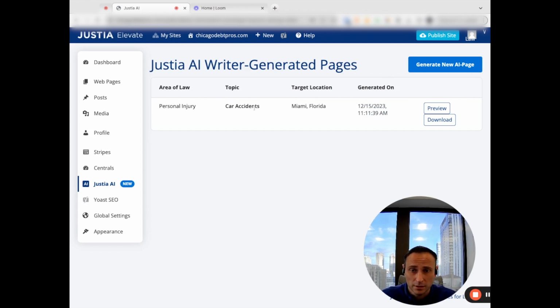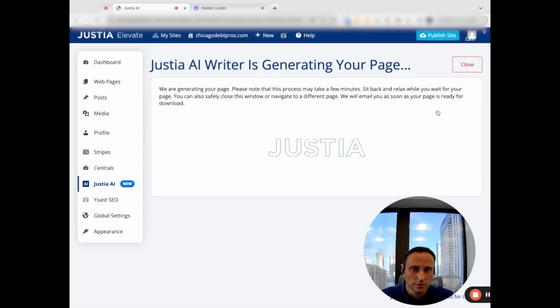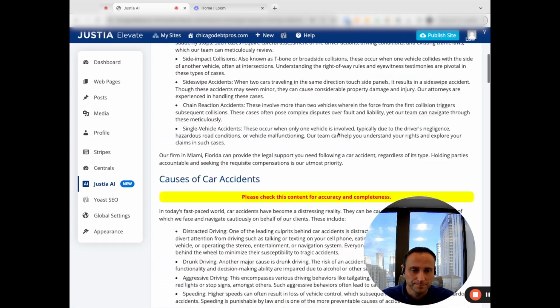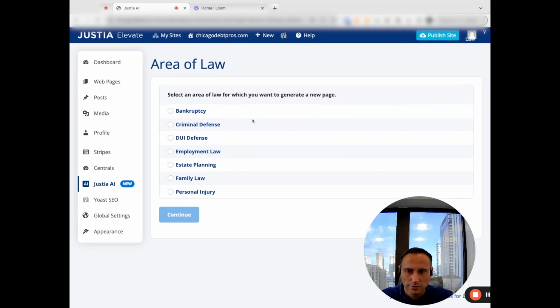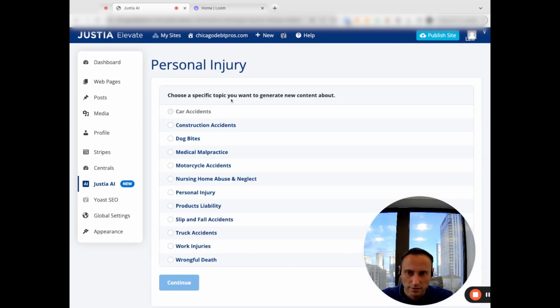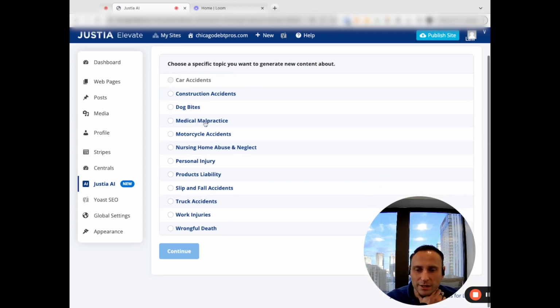So let's dive in. I did one test here before. It's interesting, you can come back here and preview it. But I thought it'd be interesting just to go through the whole user experience and generate a new one. So let's do personal injury. Then you have to choose a specific topic you want to generate content about. Oh, interesting. I did car accidents already, so I can do another car accident page.